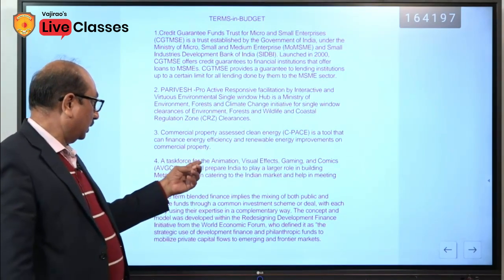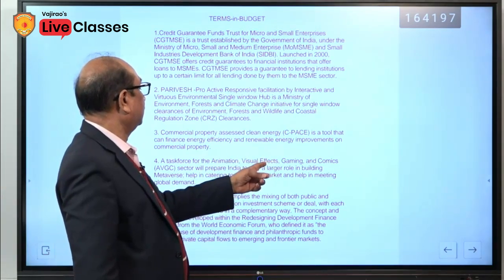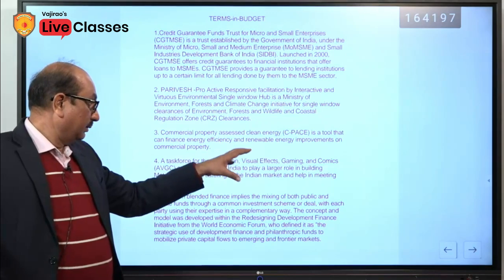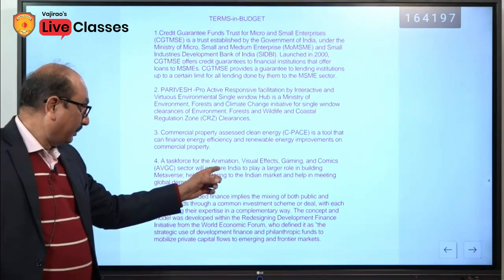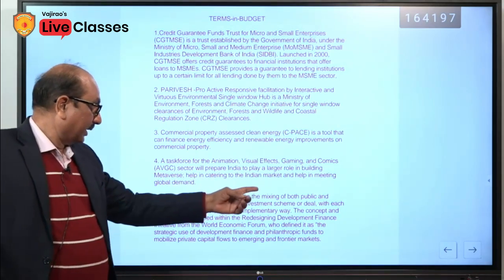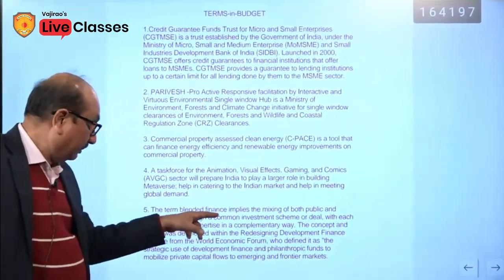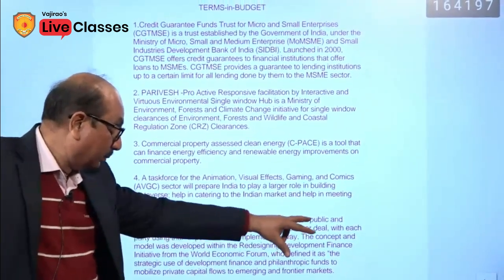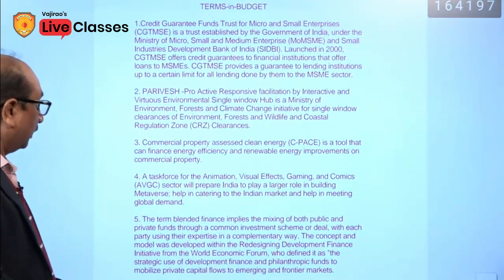A task force for animation. There was a term AVGC, animation, visual effects, gaming and comics. Sector will prepare India to play a larger role in building, help in getting the Indian market and help in meeting global demand. And there was a term blended finance. Blended finance implies the mixing of both public and private funds. Okay, I have already told you. Now come on the next slide.